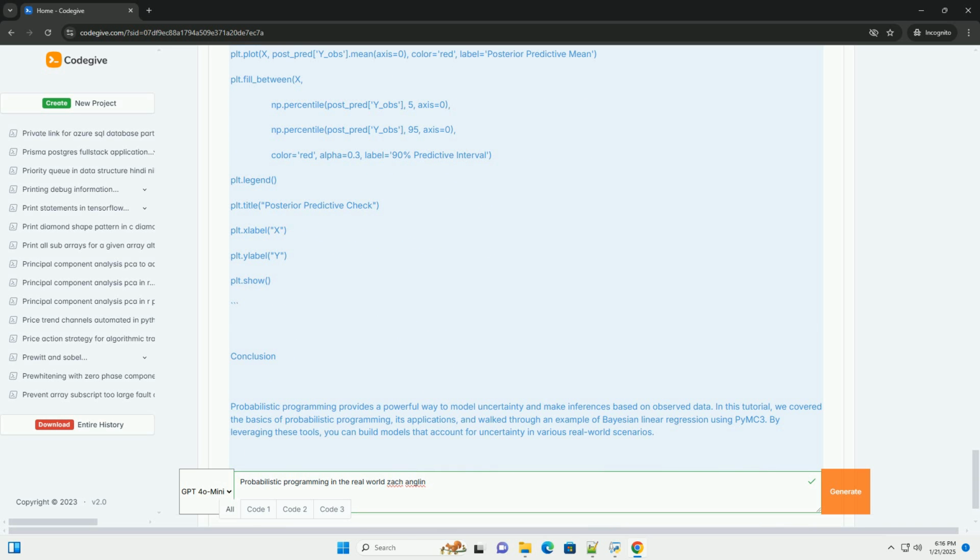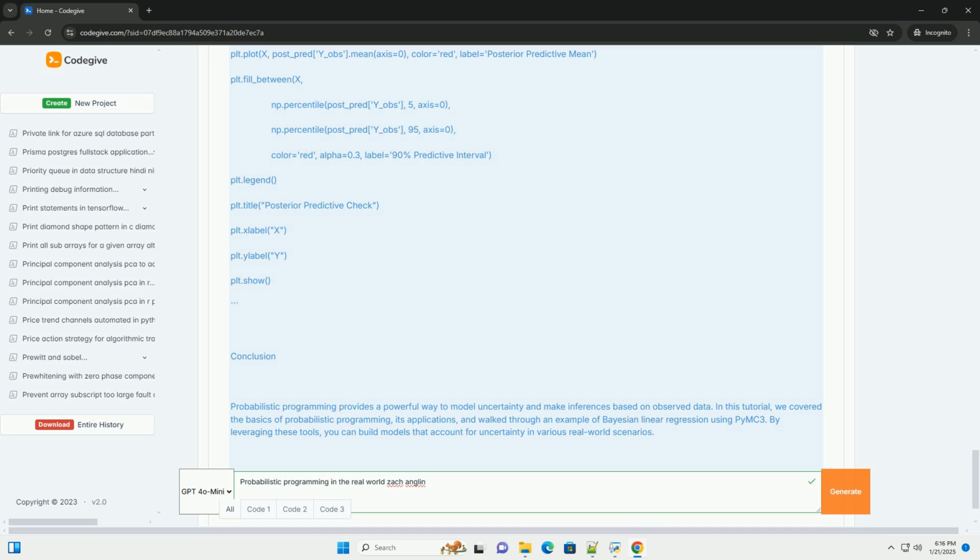3. Latent variables: variables that are not directly observed but are inferred from the model. For example, in a topic modeling scenario, the topics are latent variables inferred from a collection of documents. 4. Bayesian inference: a common approach in probabilistic programming where Bayes' theorem is used to update the probability estimate for a hypothesis as more evidence becomes available.